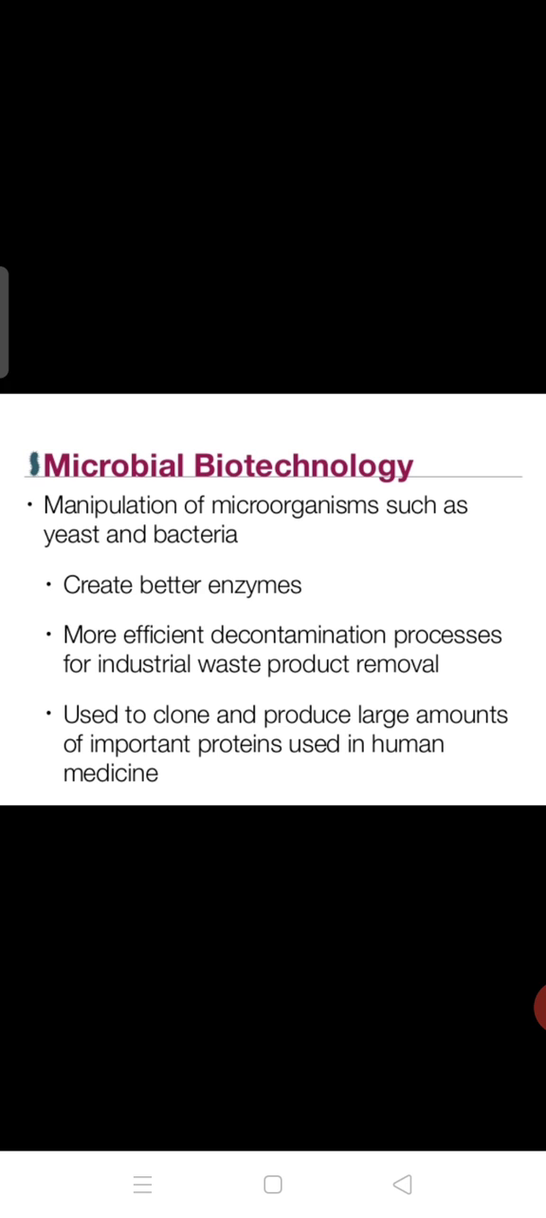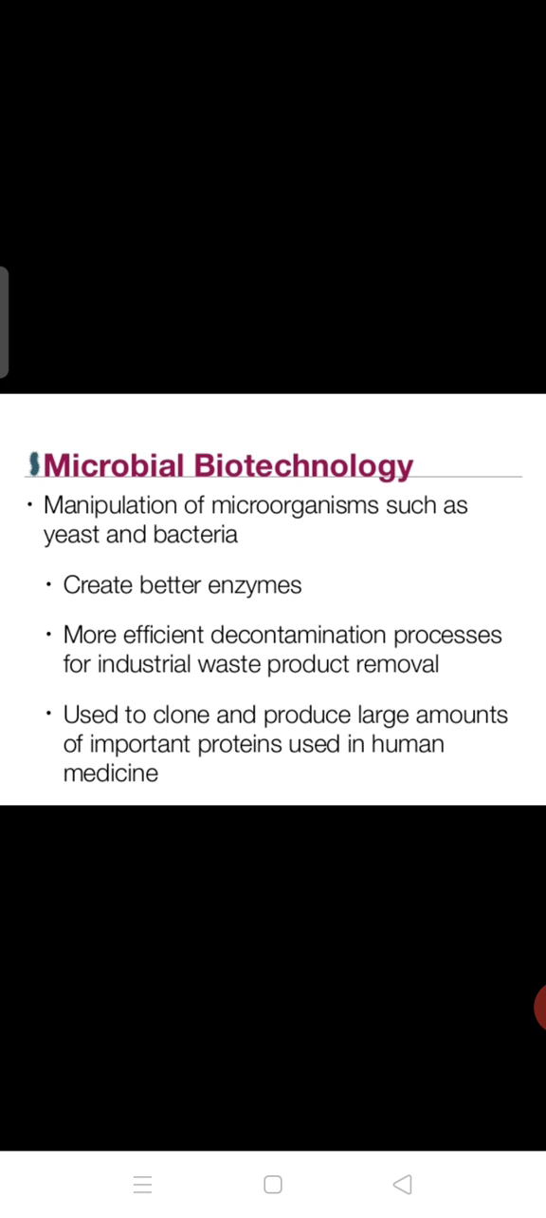The word microbial refers to microorganisms. Here we manipulate microorganisms like yeast and bacteria. Those yeast and bacteria are helpful for the production of different bakery products. Firstly we have to manipulate the yeast and bacteria, then we are able to produce the bakery products. These microorganisms play an important role in creating better enzymes. Enzymes play an important role in fermentation processes. So with the help of microorganisms we can create better enzymes, which is possible in microbial biotechnology.